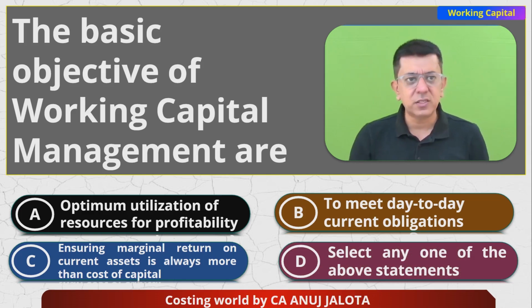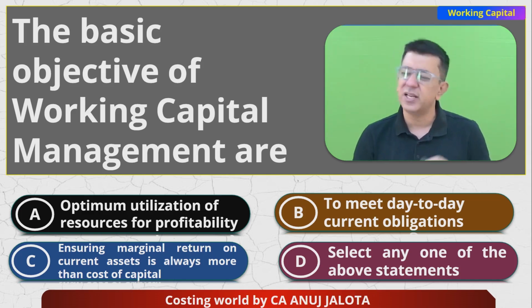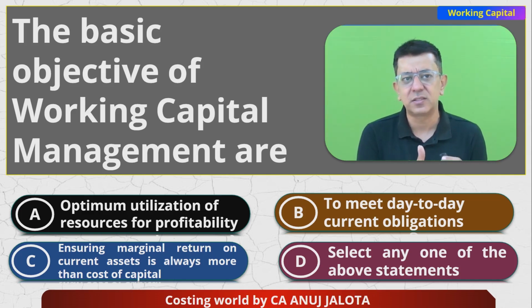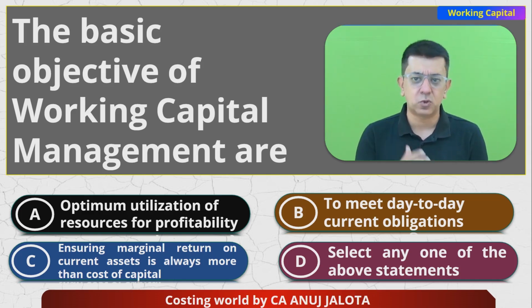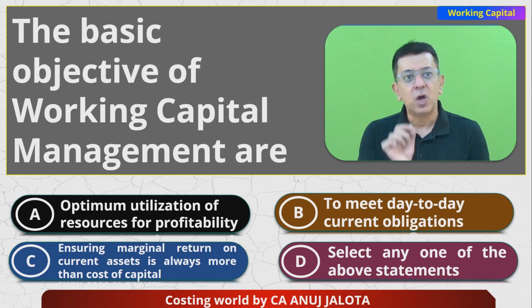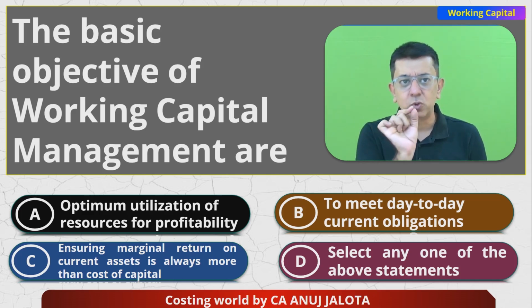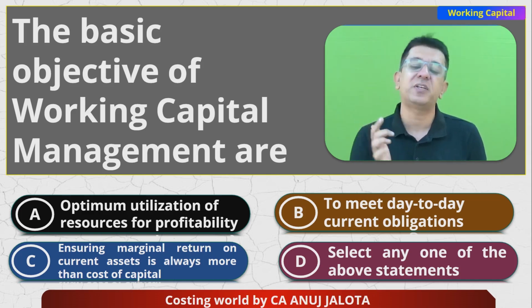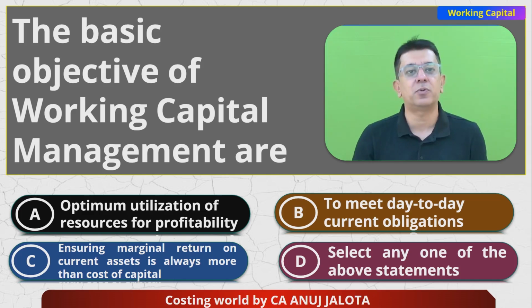Now, to be very honest, option A, optimum utilization of resources for profitability, it's not wrong to say that this could be the answer also. Let's try to use our resources in a better way. That is one thing, but this is not the basic objective. The objective of optimum utilization of resources for profitability applies to fixed assets. You should use fixed assets in a proper way.